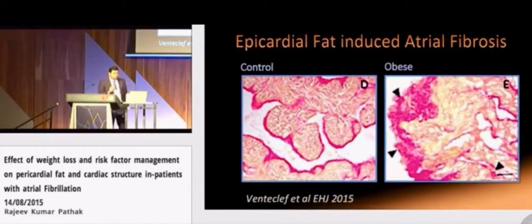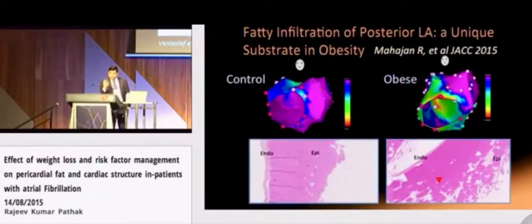This study demonstrates the paracrine role of the epicardial fat. Here, murine cardiac tissue was incubated with a supernatant of epicardial fat harvested during cardiac surgery. Shown here is the picrosirius red stained cardiac tissue. The fibrous tissue is shown in red here. As compared to the control, the tissue incubated in the epicardial fat supernatant demonstrates enhanced fibrosis.